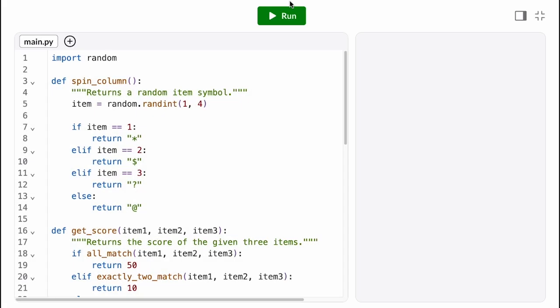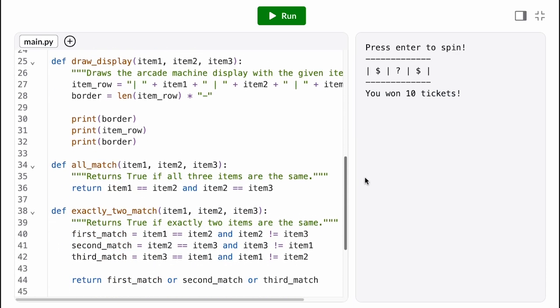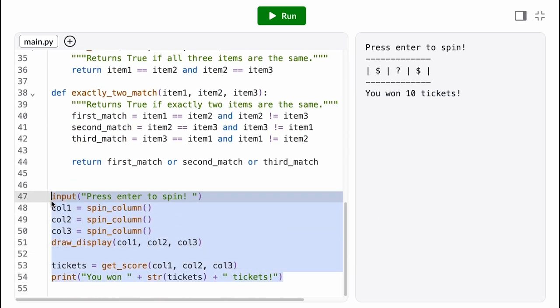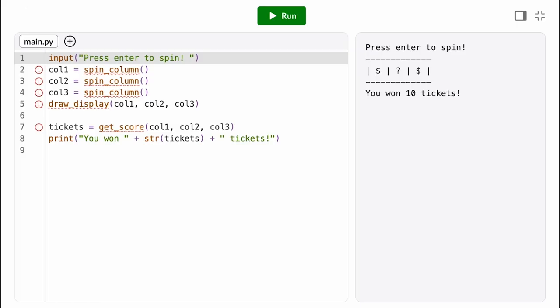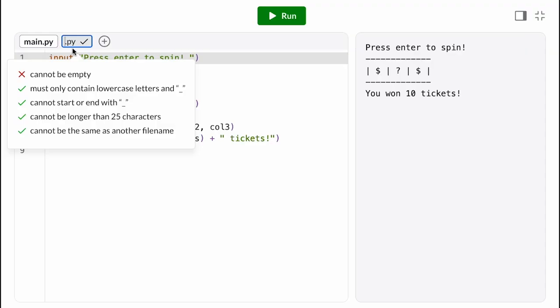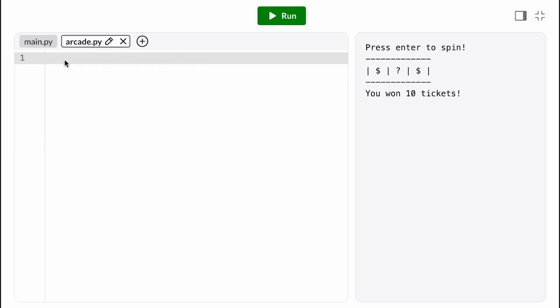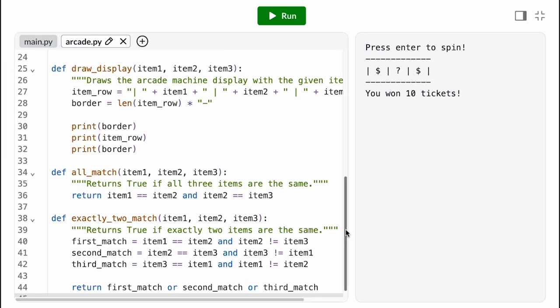We've been writing our code all in a single file, but as our programs get longer, our main logic tends to get buried underneath all of our function definitions, which can make the program hard to read. So, easy solution, what if we just took all those function definitions and moved them somewhere else? That means organizing our code into modules. To create a module, we just make a new file with a .py file extension. File extensions tell the computer how to interpret the file's contents, like MP4 is a video, and .py is Python code. We'll name this file arcade.py, because it's meant to contain functionality for an arcade game. And then we'll just move all those function definitions in here.